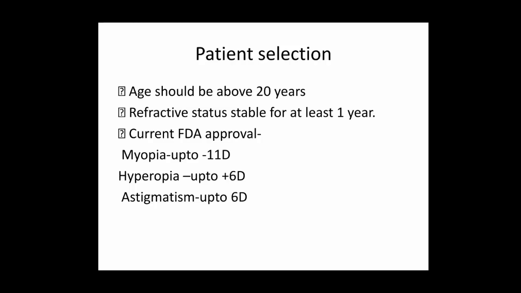So this varies. Some of the time myopia goes up to 15 also. Some people have done it. I have seen articles where they have done up to 7, 8 diopter of hyperopia also. So that differs, but generally this is the value being accepted. Right. So if somebody has more than -11, generally it should not be suggested for LASIK. Hyperopia more than 6 or astigmatism more than 6 should not be suggested for LASIK surgeries.